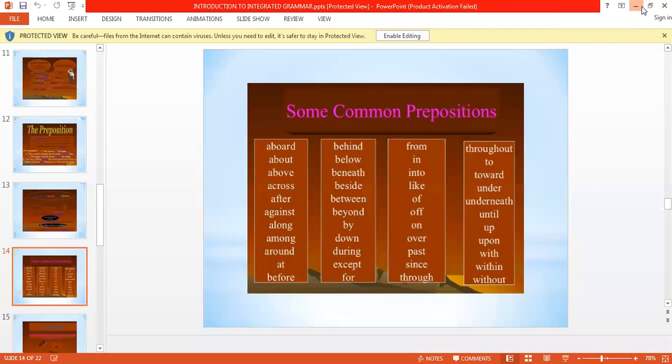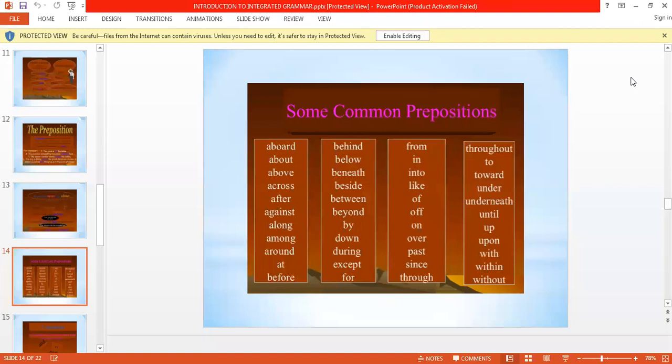It is not possible that a noun is not there, because if a noun is not there, it must not be any sentence. If it is not a sentence, you cannot have a proper meaning of it. It will be a wrong one or an incomplete one. So it is always necessary to have a noun to show the relation or the location of that noun along with the noun.